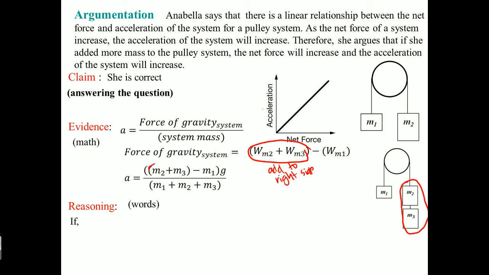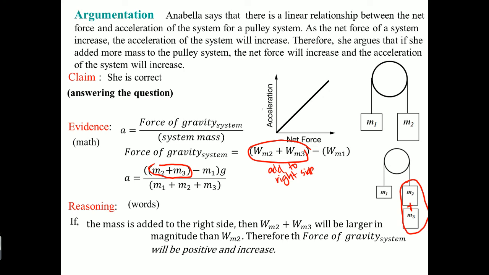So this is this part, M2 plus M3. We treated that as a mass. And you saw that if the mass is added to the right side, the weight of mass 2 plus the weight of mass 3 would be larger in magnitude than the weight of mass 1. Therefore, the force of gravity of the system will be positive and increasing. So it would be here, and it would be increasing, and it would be positive.